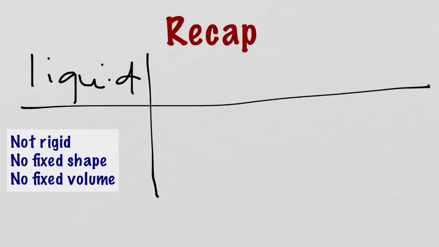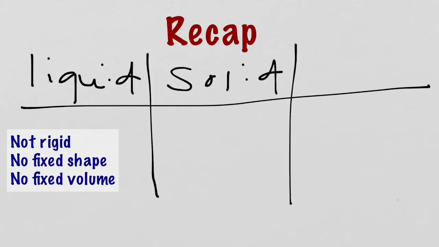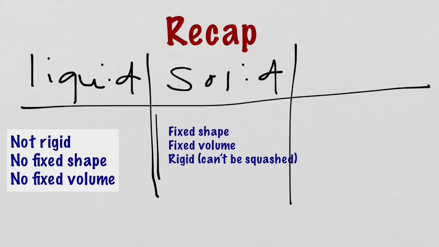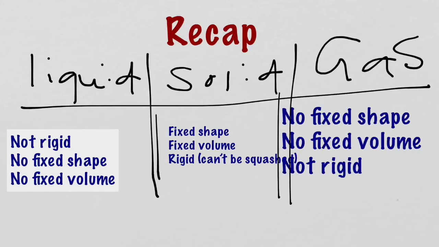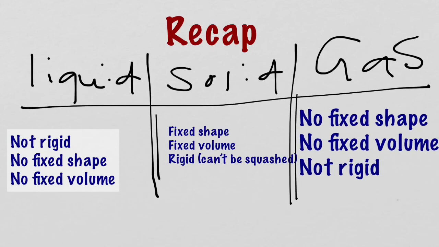Some characteristics of a solid: it has a fixed shape, a fixed volume, and it's rigid, it can't be squashed. Some characteristics of a gas are there's no fixed shape, no fixed volume, and it is not rigid.